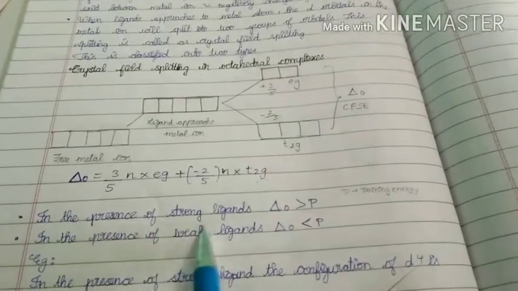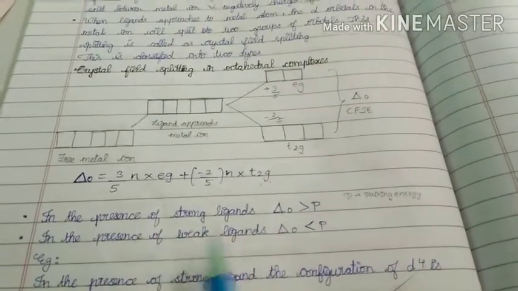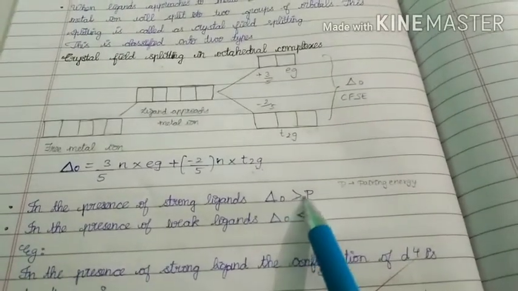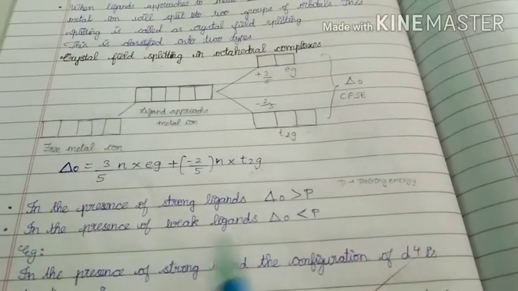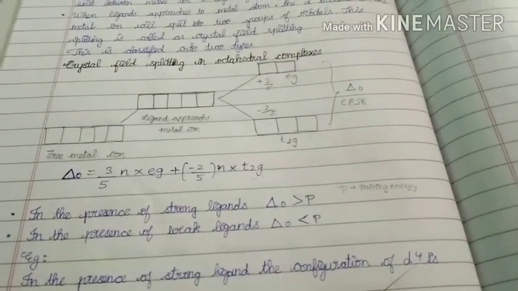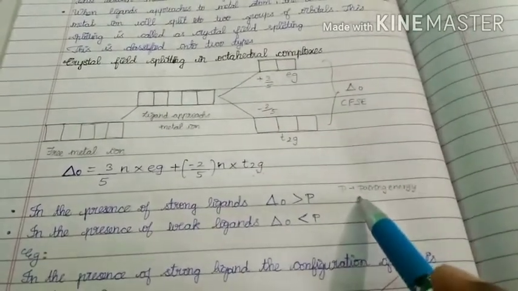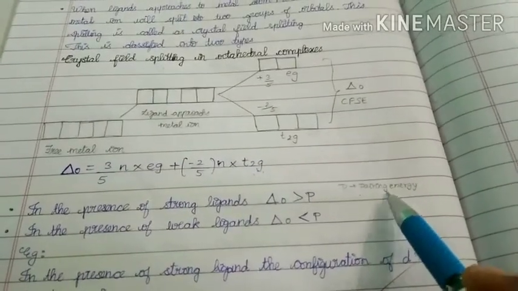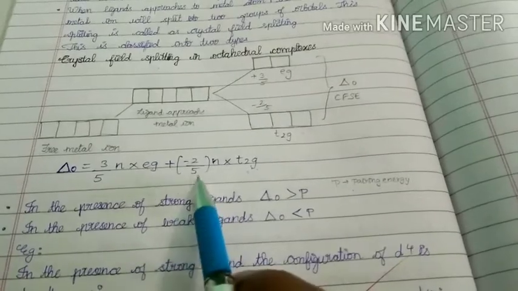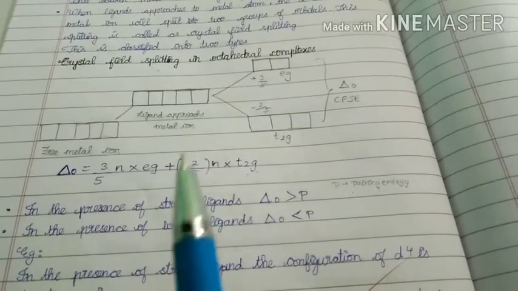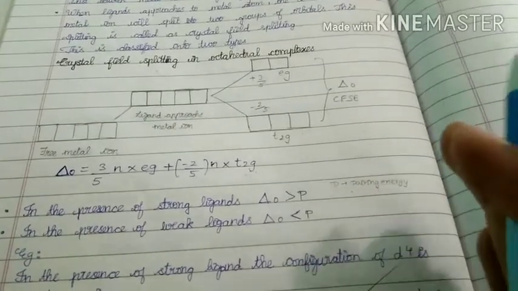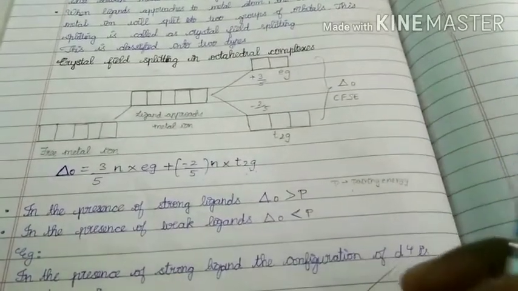Next, in the presence of strong ligands, delta naught is greater than P. P is called pairing energy. What I told you in the previous topic, in valence bond theory, is that if strong ligands are present, the unpaired electrons will be paired against Hund's rule.